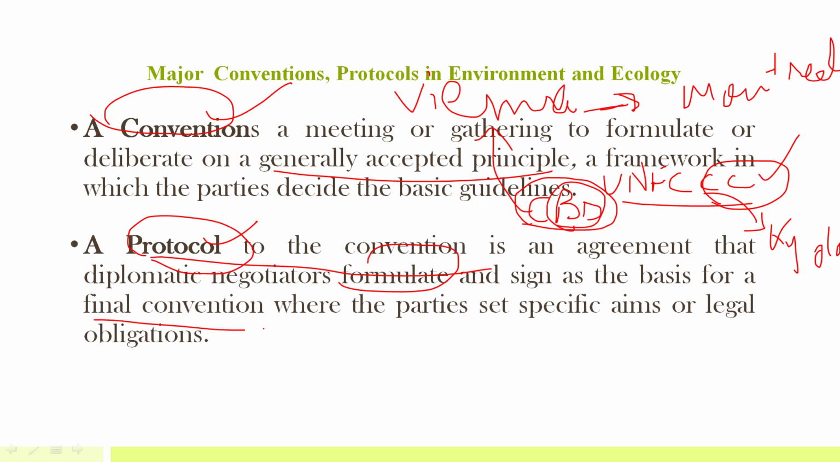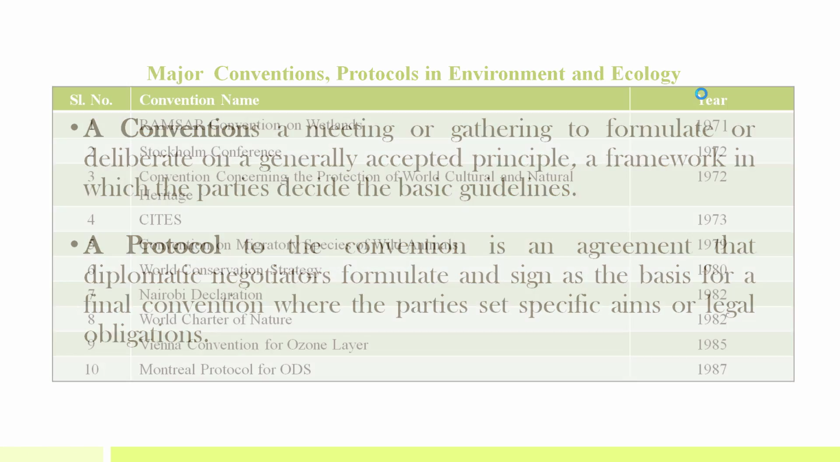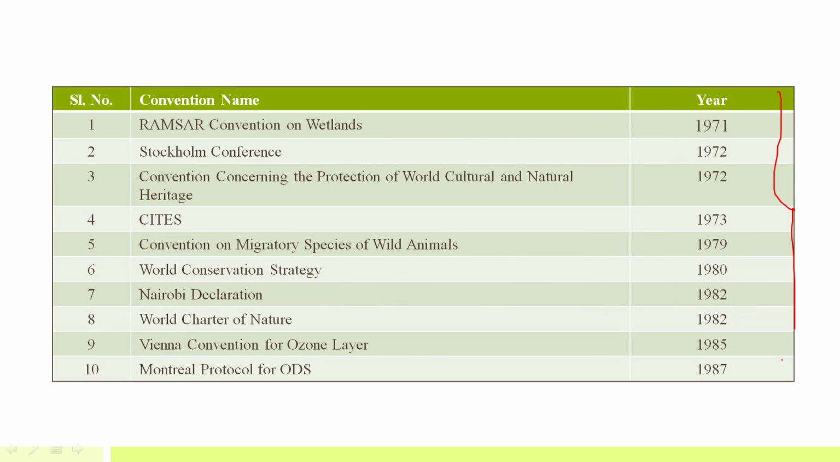So in order to better implement the principles of this convention, a protocol is laid out. For example, the Kyoto Protocol was laid out in order to curb climate change. The Montreal Protocol, a part of the Vienna Convention, laid out detailed principles as to how we need to curb the ozone depleting substances. So this is the difference between convention and protocol. Okay, so this is just the chronological order.